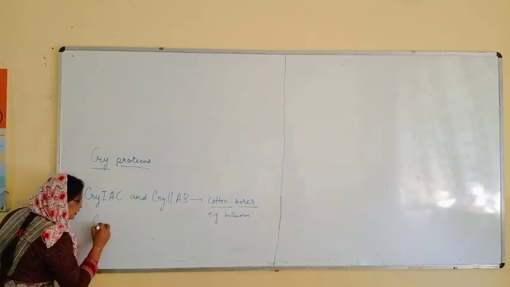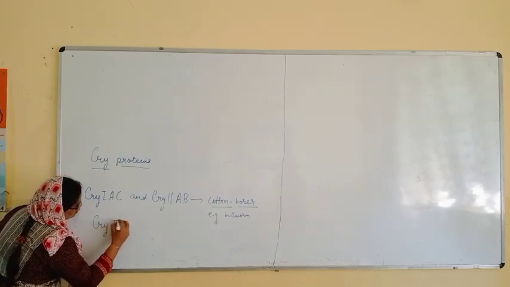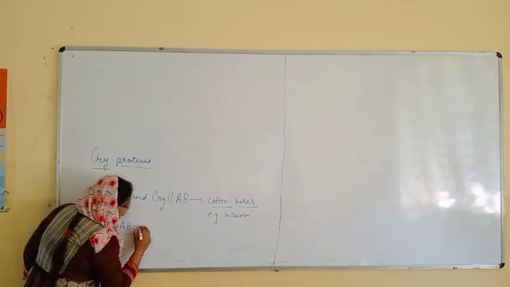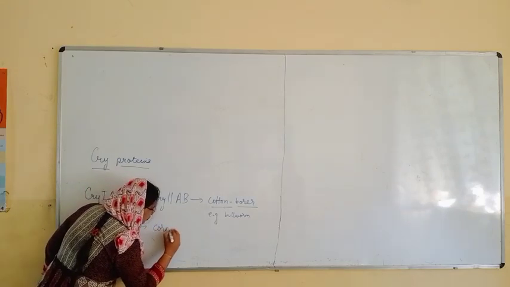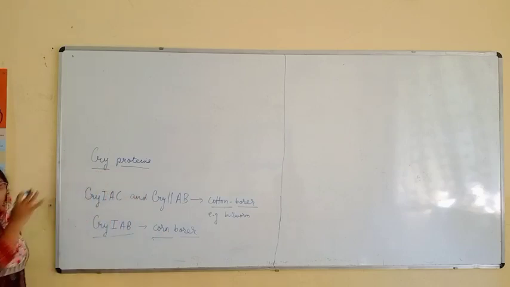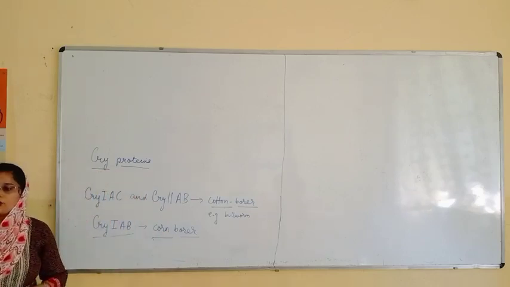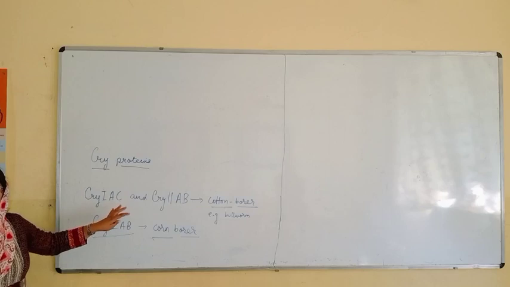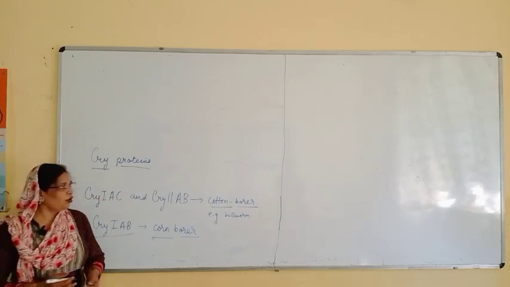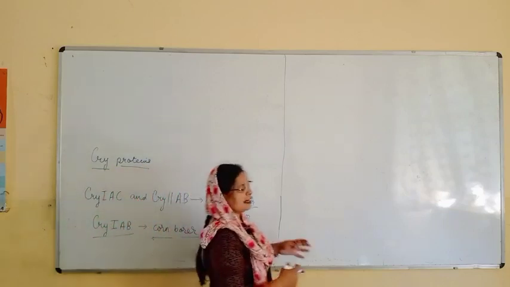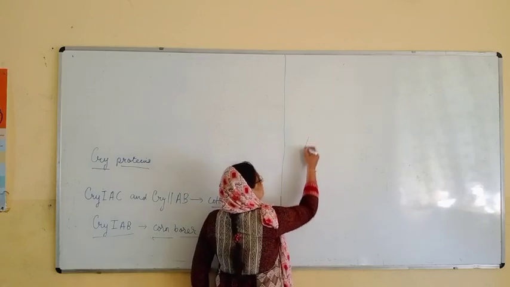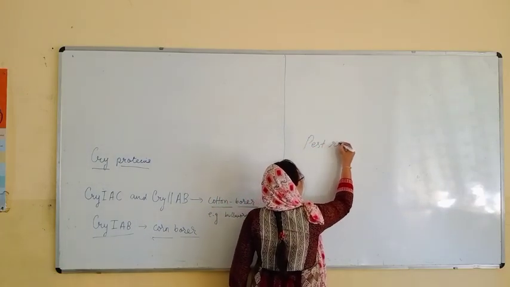Another thing, that is Cry1AB. This protein will be responsible for corn borer. So this is how we can say that different proteins or crystal proteins or toxin proteins we are getting from the Bacillus organisms. So now let us learn some other examples regarding the pest resistant plant.